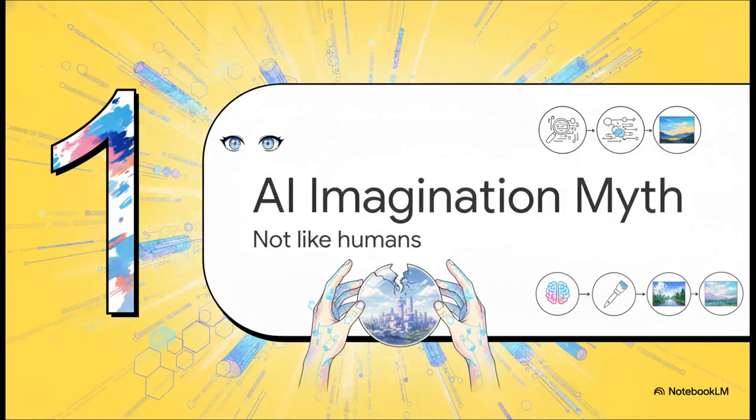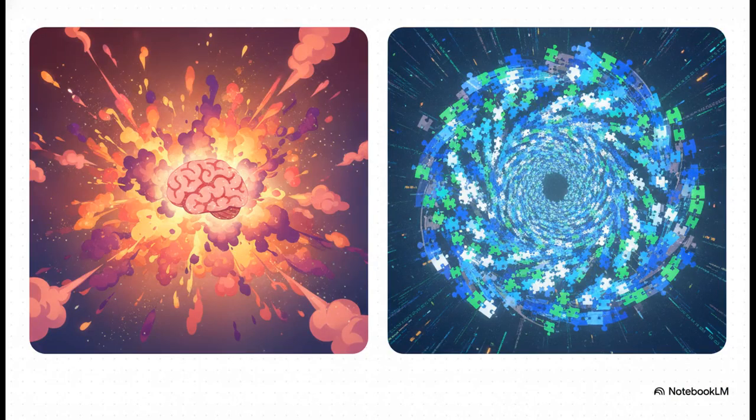Section 1. The AI Imagination Myth. So, to really understand the machine, we first have to confront, hands down, the biggest misconception out there. Human imagination and machine generation, they are fundamentally different processes. Human cognition relies on lived experiences, emotions, episodic memory, and those spontaneous little sparks of unprompted inspiration. We daydream, right? Artificial intelligence, on the other hand, relies purely on statistical probabilities. It doesn't imagine, it generates.